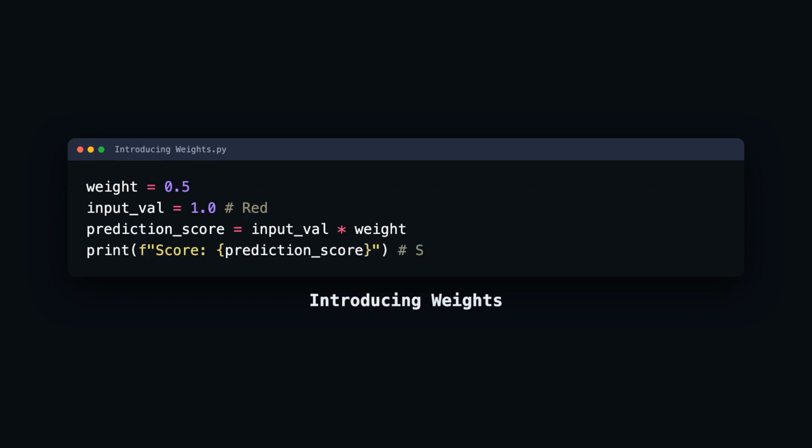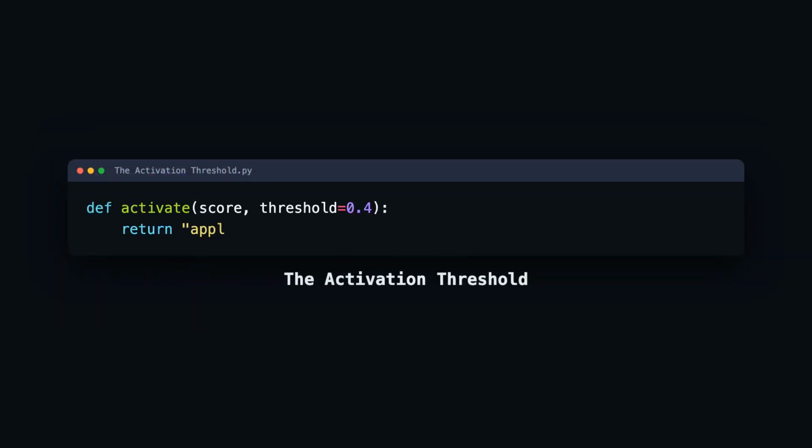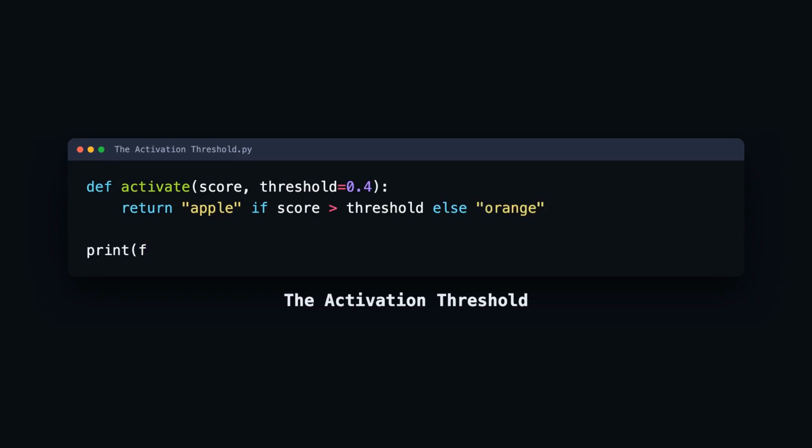To move beyond lookup tables, we use weights. Think of a weight as a knob that determines how much importance we give to a specific feature. Instead of matching strings, we convert our features into numbers. For example, we can represent red as 1 and orange as 0. The weight is a number we multiply by the input to influence the final answer. This is the fundamental building block of every neural network.